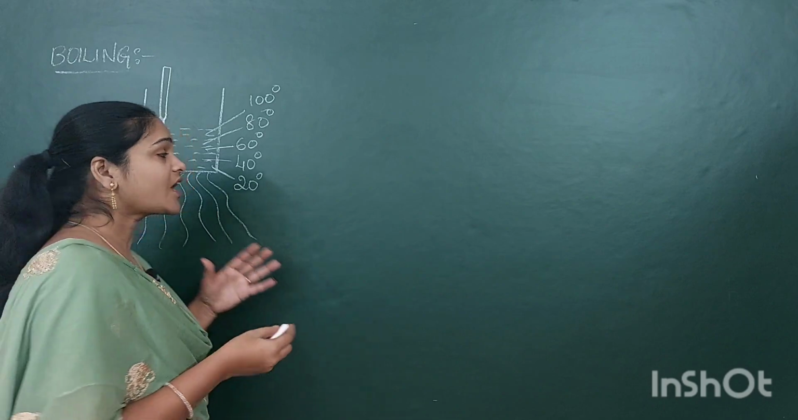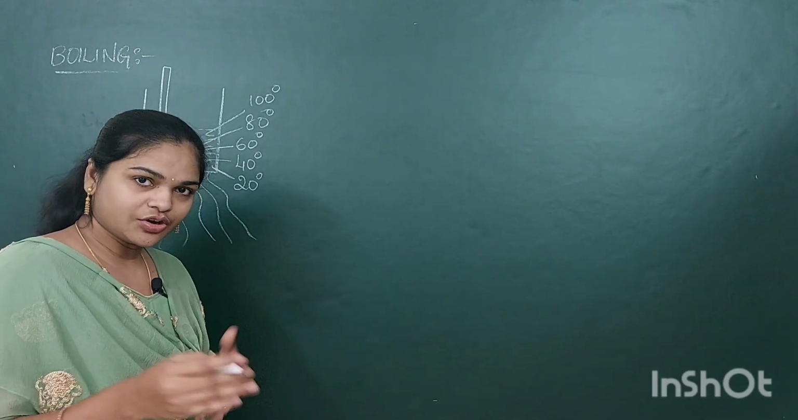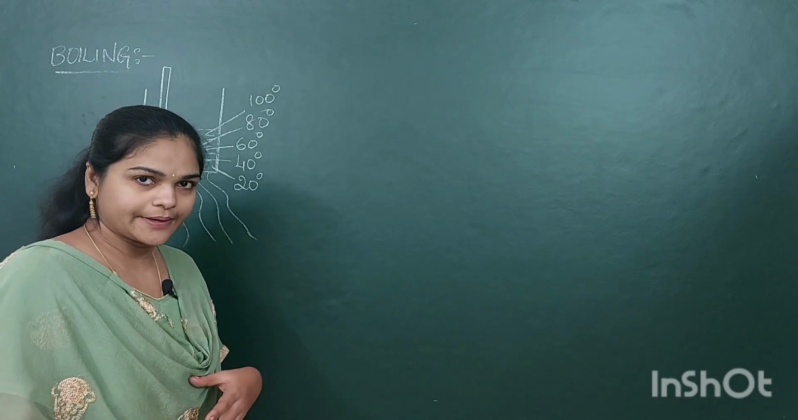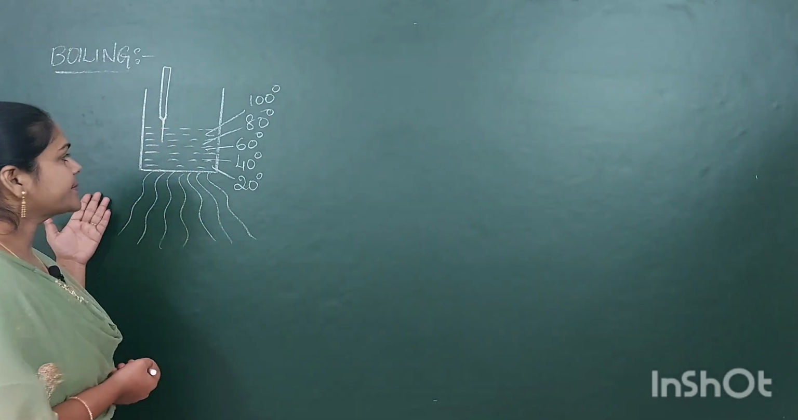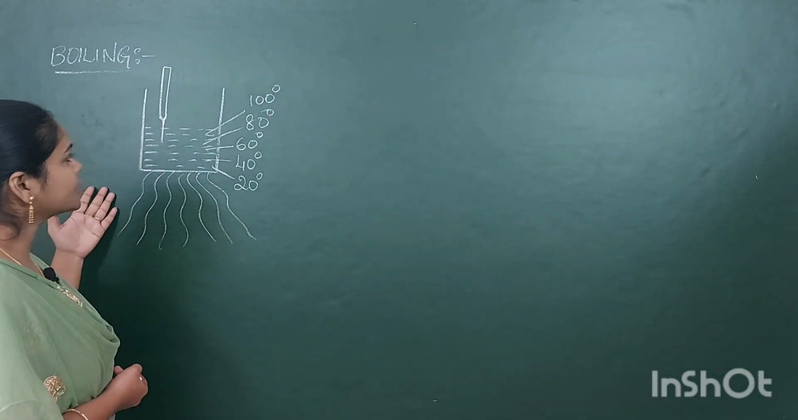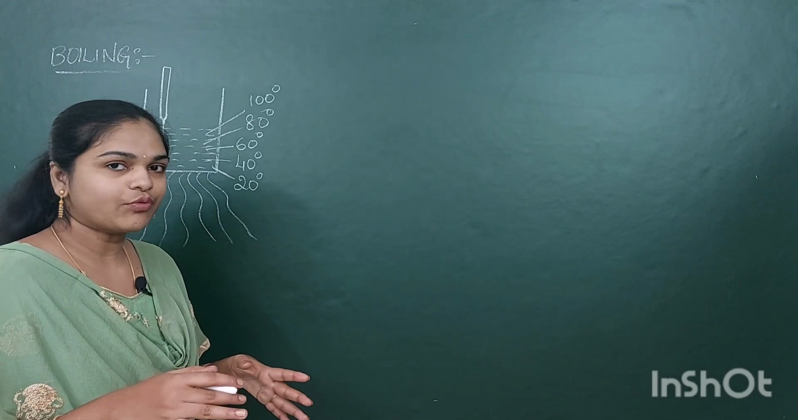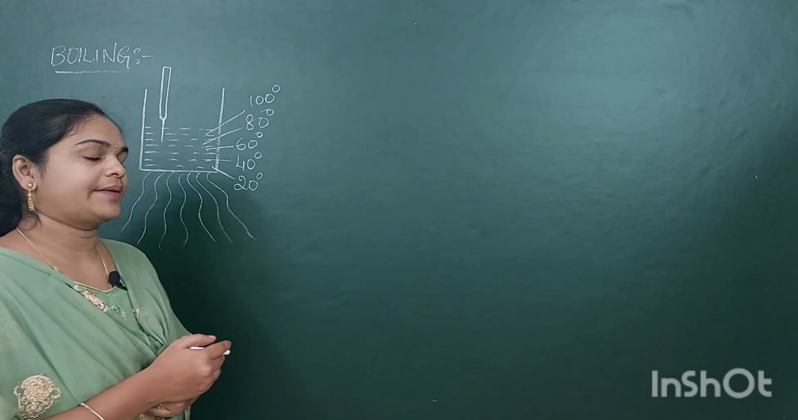So does the rise of temperature take place continuously, or will it stop somewhere? The temperature rises up to 100 degrees Celsius. After reaching 100 degrees Celsius, it will stop rising. Why? What happened? Let's see.